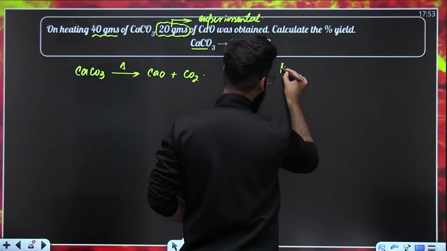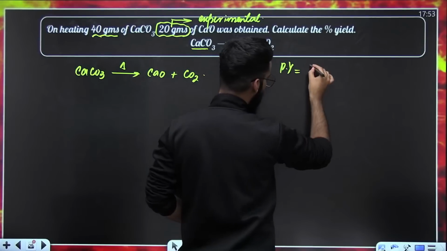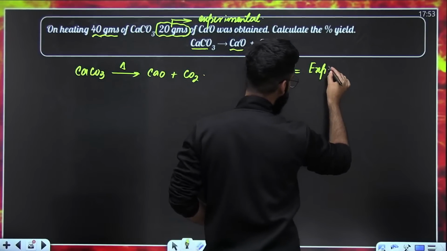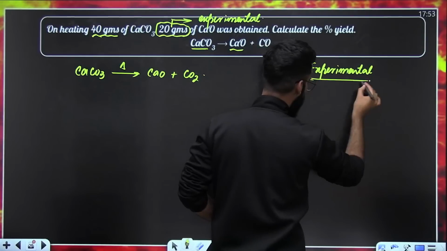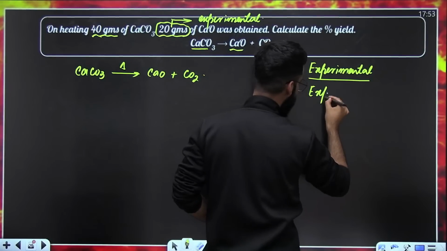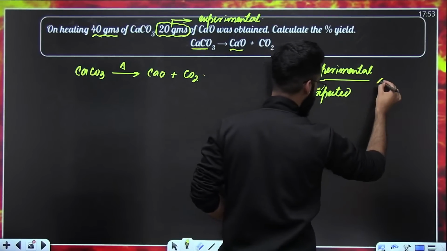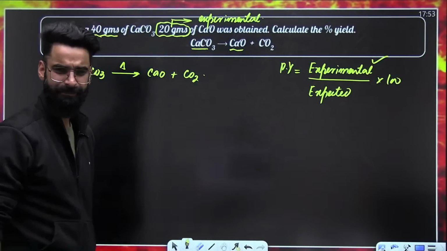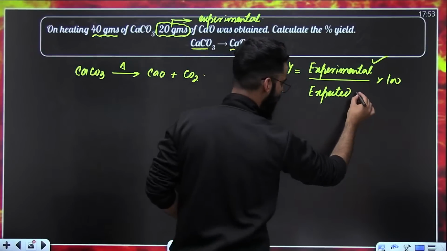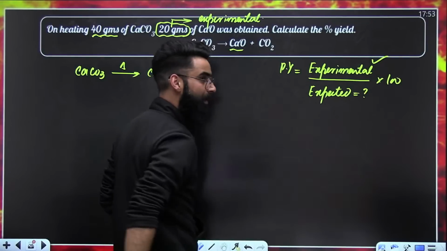My dear students, in order to calculate the percentage yield, how many amounts do we need? First, we need the experimental amount, divided by the expected amount, multiplied by 100. This experimental amount is already given to us. What do we need now? We just need the expected amount.